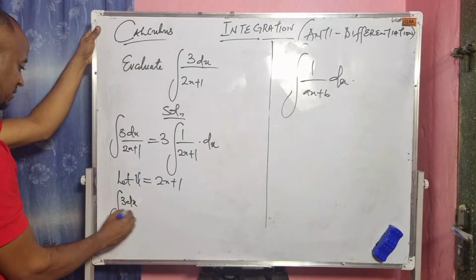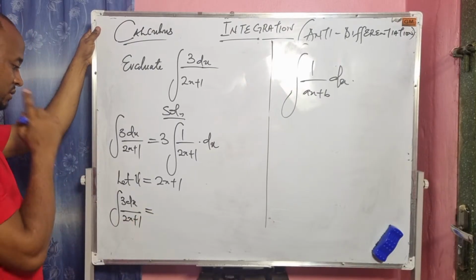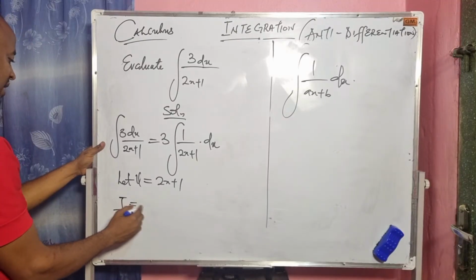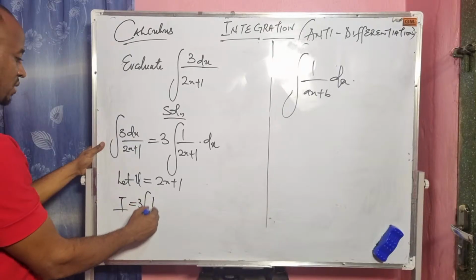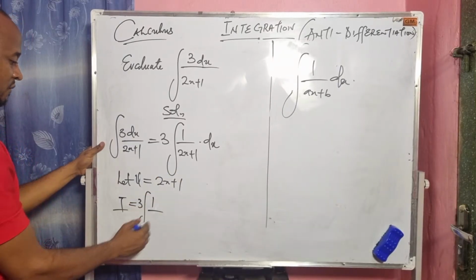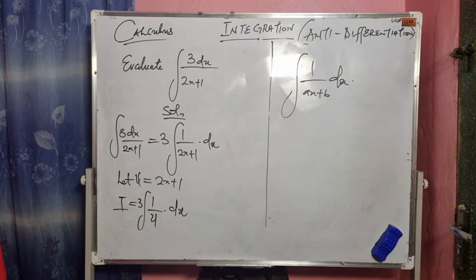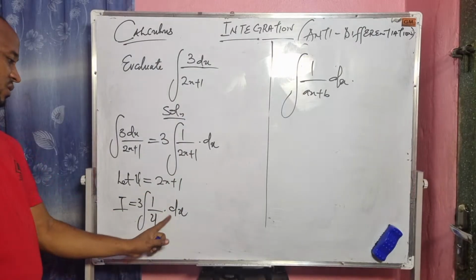Let me use I to represent this integral. It implies that I equals the integral of 3 times 1 over u dx. Is that clear?